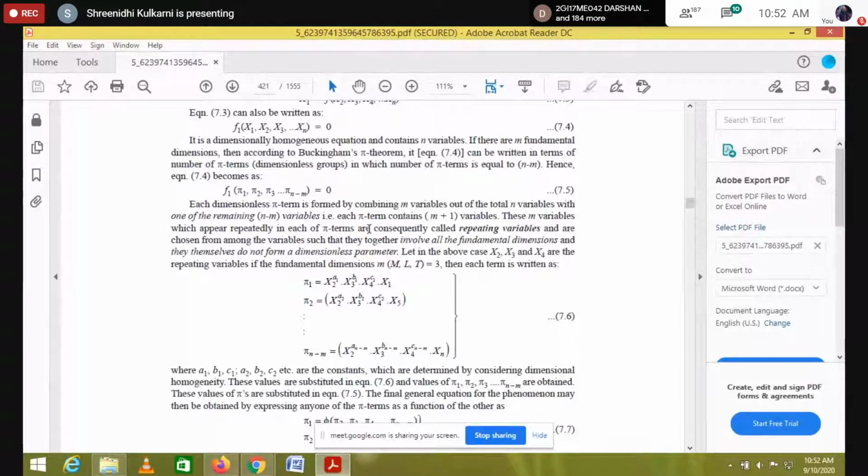So here they have clearly given. Consequently called repeating variables, and are chosen from among the variables such that they together involve all the fundamental dimensions and they themselves do not form a dimensionless parameter. Let, in the above case, x2, x3 and x4 be the repeating variables, if the fundamental dimensions are M, L, T, and each term is written in this manner.